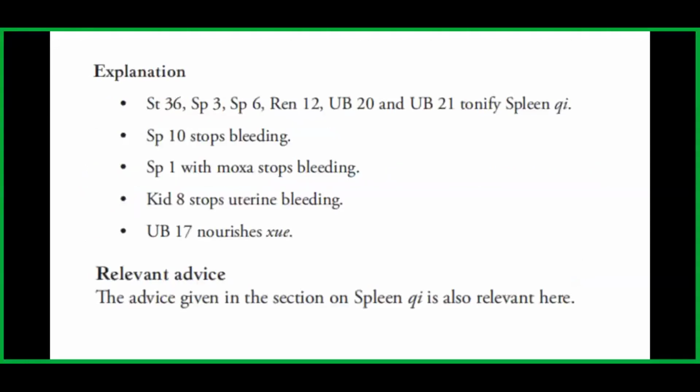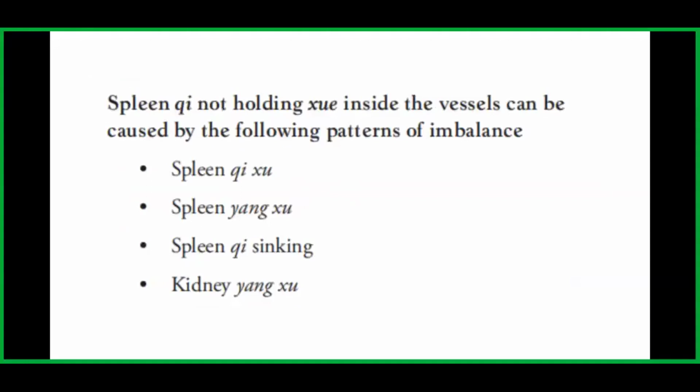The explanation for the points is that stomach 36, spleen 3, spleen 6, ren 12, bladder 20, and bladder 21 tonify spleen qi. Spleen 10 stops bleeding, spleen 1 with moxa stops bleeding as well, kidney 8 stops uterine bleeding, and bladder 17 nourishes blood. The advice given in this section on spleen qi is also relevant here.